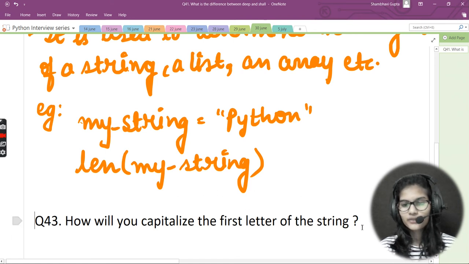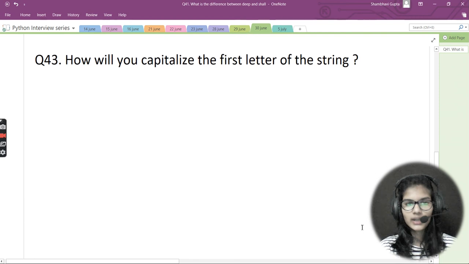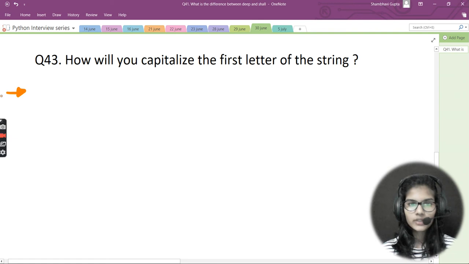Now let's move towards another question. My third question is, how will you capitalize the first letter of the string? Say you need to capitalize the first letter of the string. How will you do that?